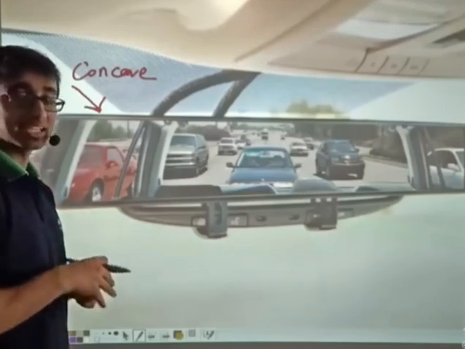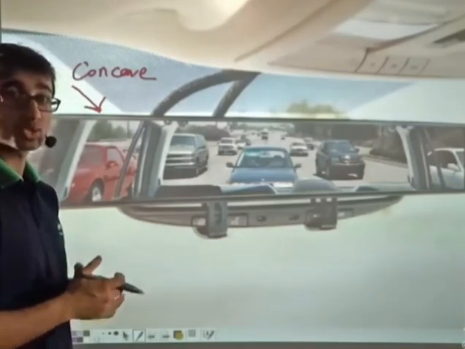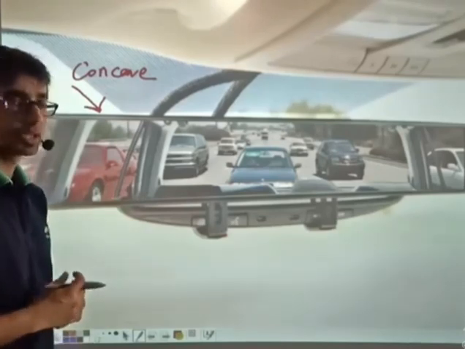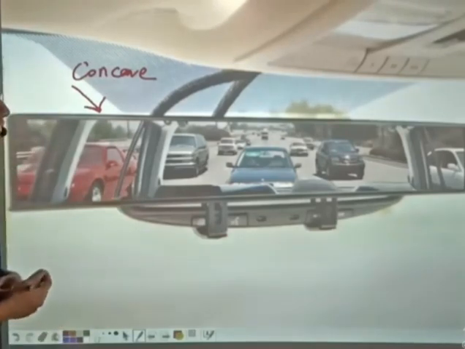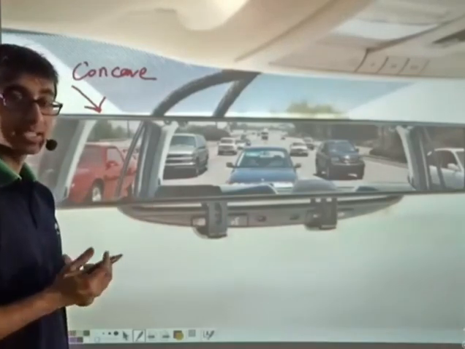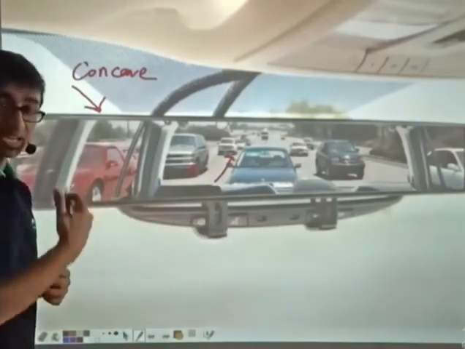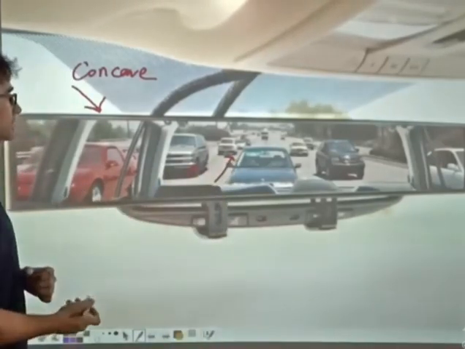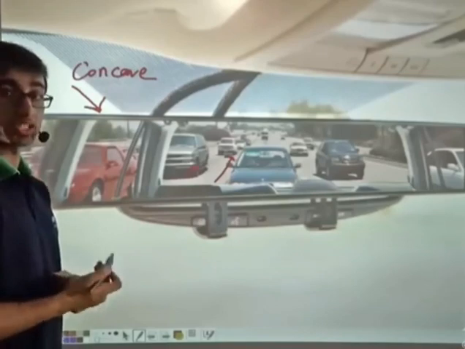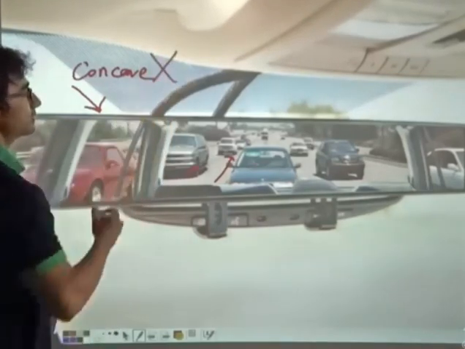Now, the driver sitting inside the car would not have been able to see this point, as there is no screen to obtain this image. Also, it might have been that this point formed behind the driver, that is, the image of these vehicles were formed behind the driver. So clearly, if this mirror is a concave mirror, the purpose is not fulfilled.